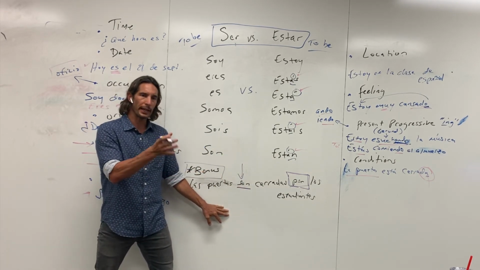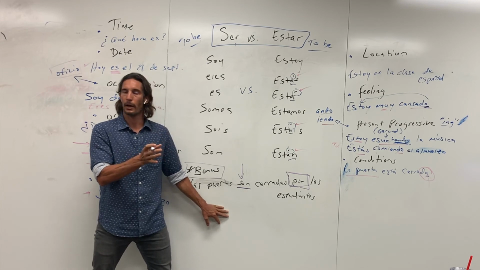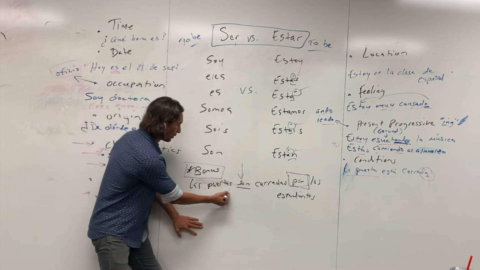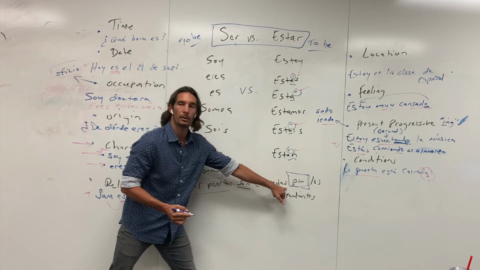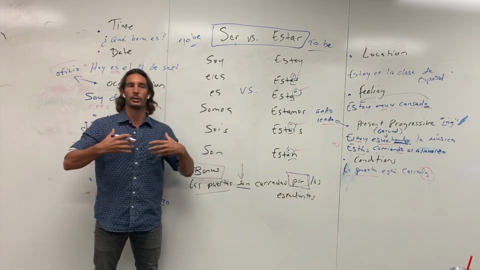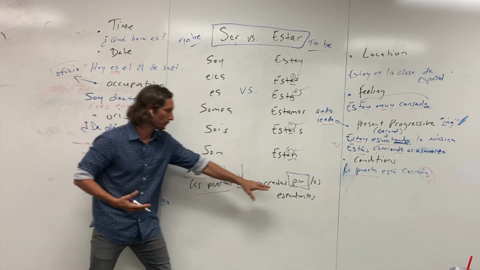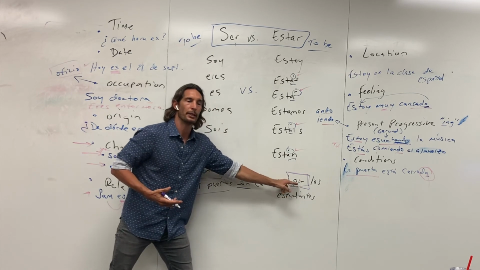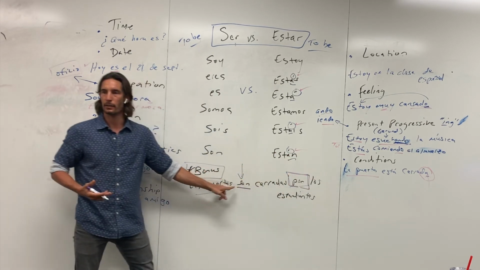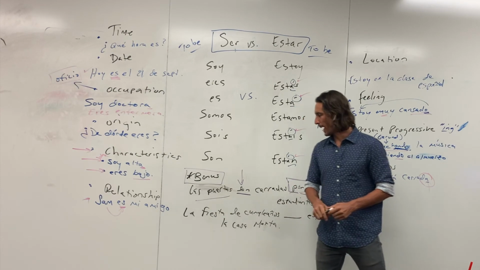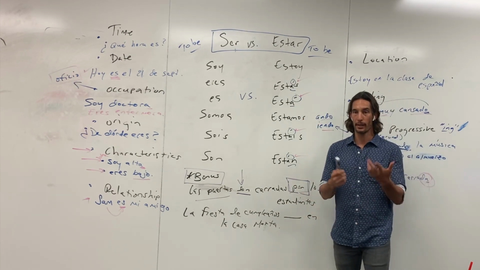And that can be really confusing, right? Because you're seeing door and closed, right? And you're already trained to know that that's estar, but it's really this, it being done by somebody, that makes it so it's ser.